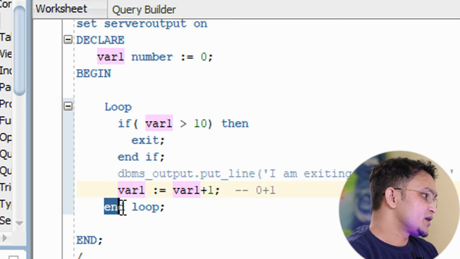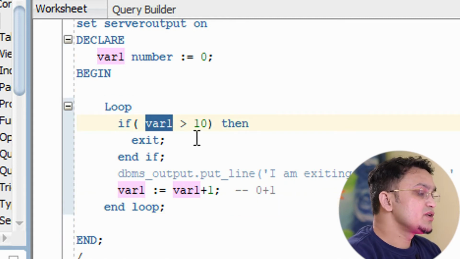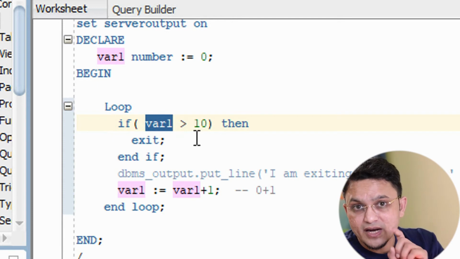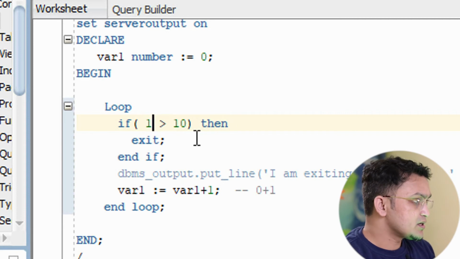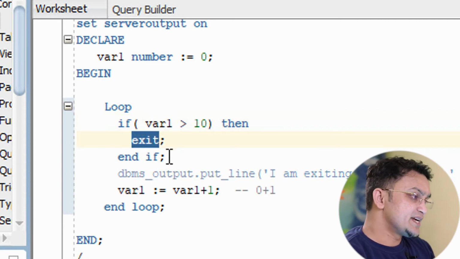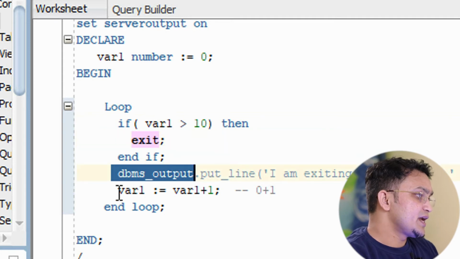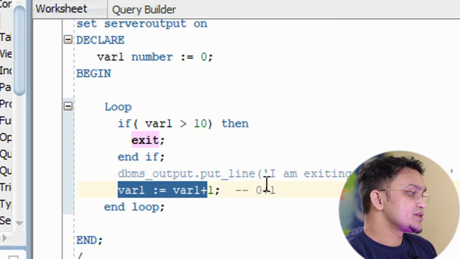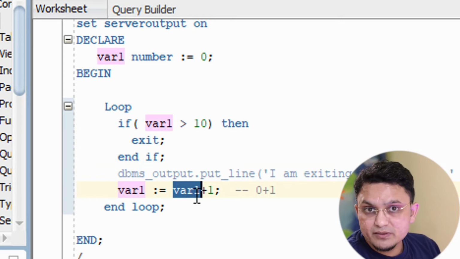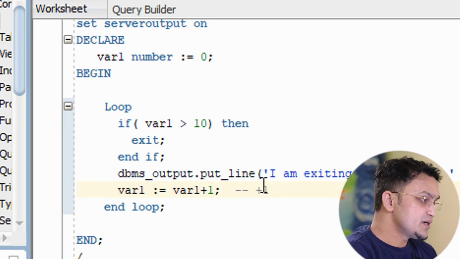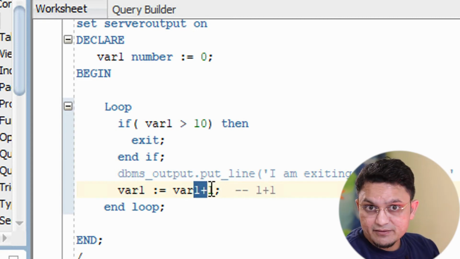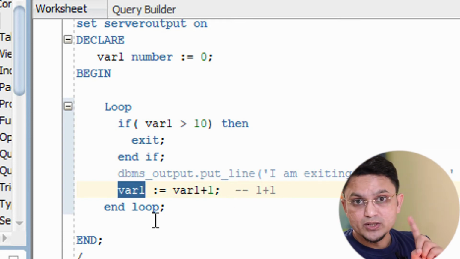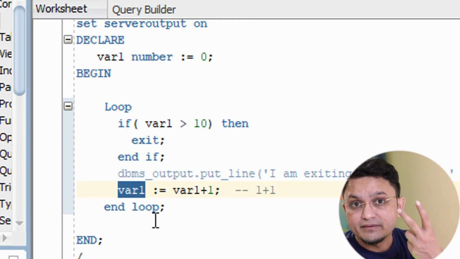After that control will come over here and again check the value of my variable 1. Variable 1 has 1 right now, correct? So it will check if 1 is greater than 10. No, it is not, so this won't get executed. Again it will come over here and do the calculation. Variable 1's value is 1, and if I add 1 to that variable, it becomes 2. So now variable 1's value is 2.